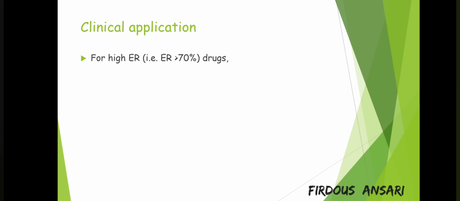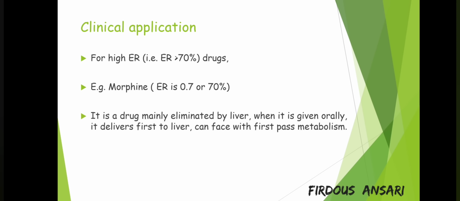For a high extraction ratio drug, meaning an extraction ratio of more than 70%, an example is morphine, whose extraction ratio is 0.7 or 70%. It is a drug which is mainly eliminated by the liver when given orally. It goes first to the liver, facing first pass metabolism. Its bioavailability will be 1 minus ER, that is 0.3 or 30%. Whatever is left is eliminated via non-hepatic routes. To the maximum, this drug's removal depends upon biotransformation inside the liver.